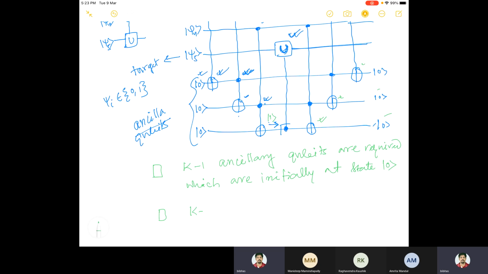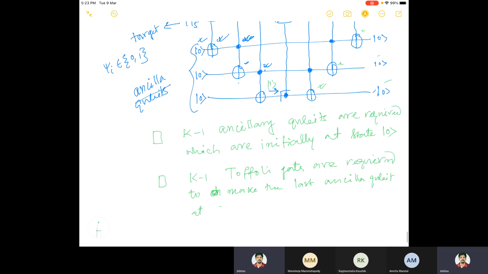You will observe that k minus 1 Toffoli gates are required to change or to make the last ancilla qubit state 1, so that this U acts on the last qubit.